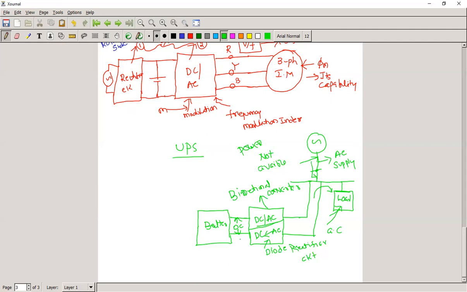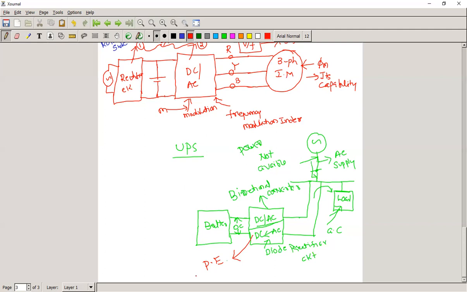See here, this converter is coming under the power electronics converter. So everyone knows this well-known application, that is a UPS. Every house is equipped with a UPS of some capacity.